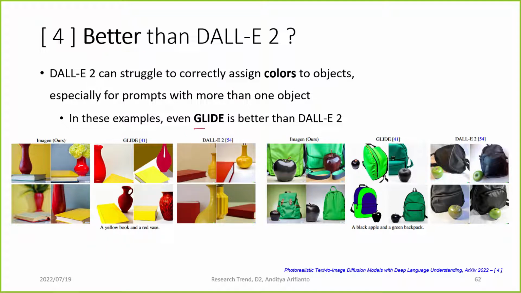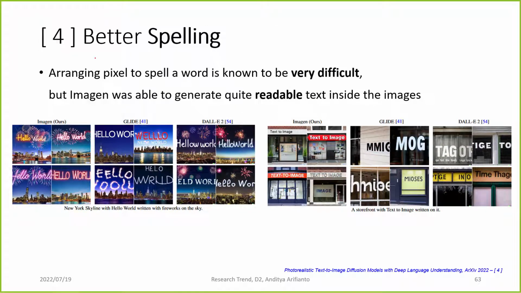In this example, they show that Glide is even better than DALL-E 2. And also, Imagen performs better at spelling, where it is known that arranging pixels to spell a word is very difficult. But here, Imagen can spell readable text inside the image better than Glide and DALL-E 2.